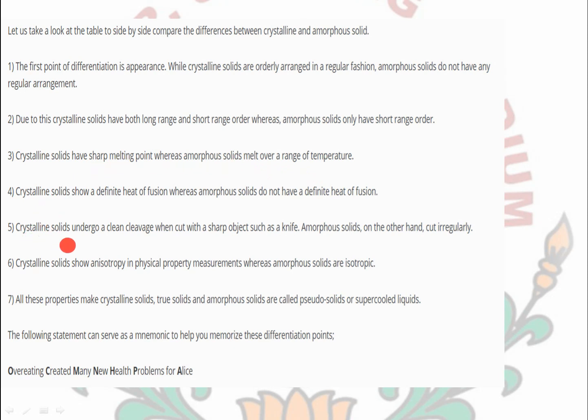Next, crystalline solids undergo a clean cleavage when cut with a sharp object such as a knife, while in the case of amorphous solids, it will be irregular. Irregular cleavage will be found there.